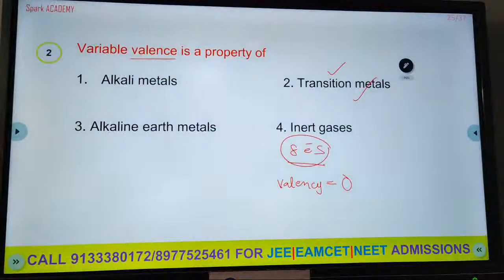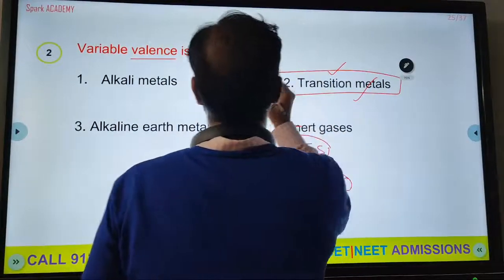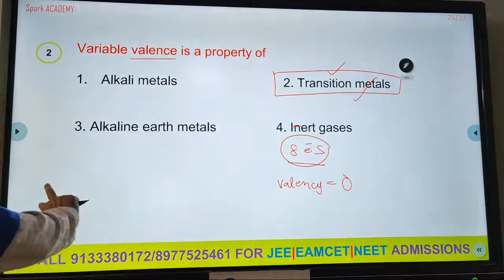Such valency is called variable valency. What is the answer? The answer is 2. Transition metals have the property of variable valence, which is nothing but more than one valence.